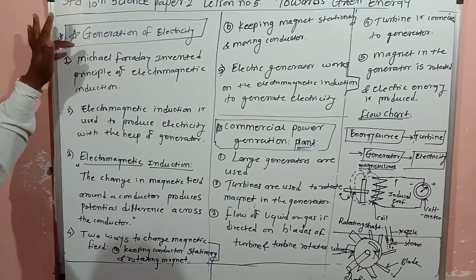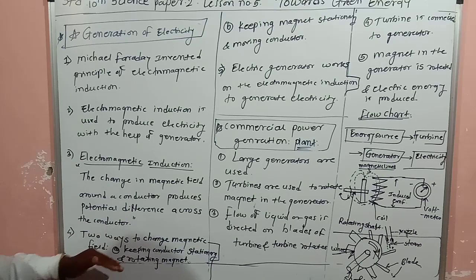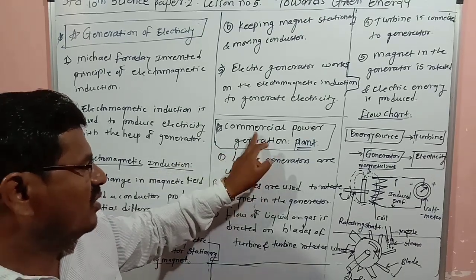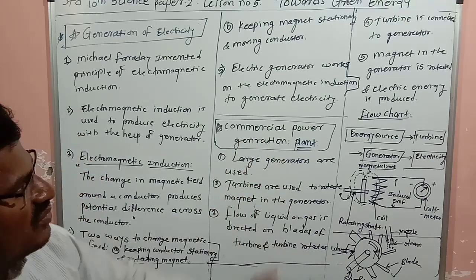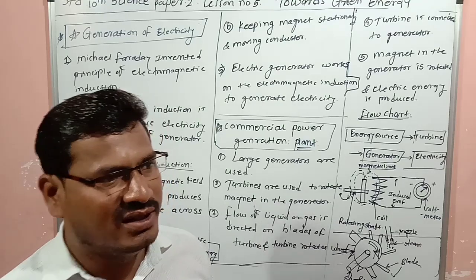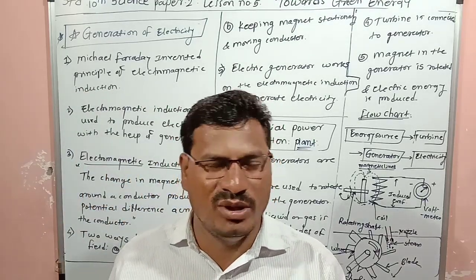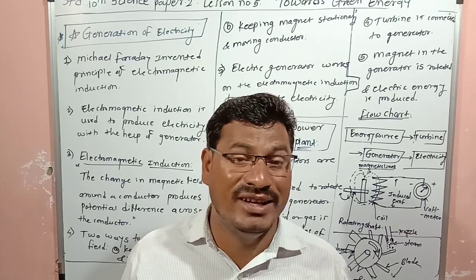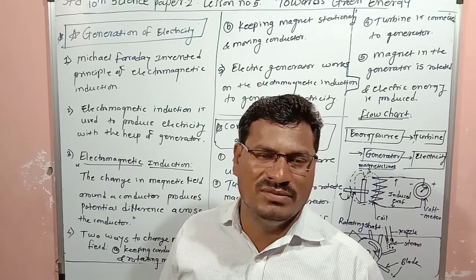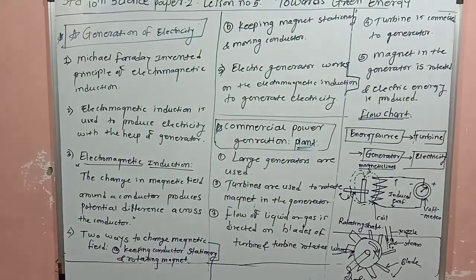The first point we have seen is generation of electricity. The second point we have seen is commercial power generation, how electricity is produced commercially on a large scale, and we studied these two diagrams. Next we are going to study the first power plant, which is the thermal power plant or thermal power generation.